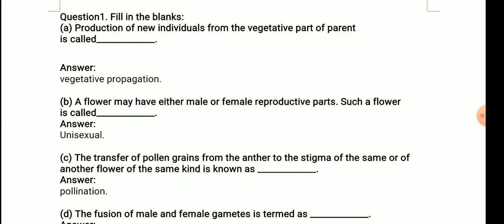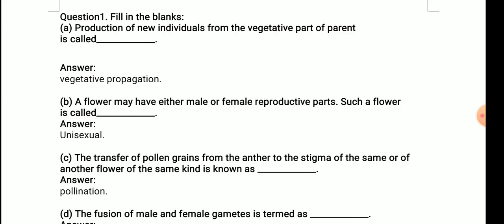B, a flower may have either male or female reproductive parts. Such a flower is called unisexual, means only one of them is present, either male or female, not both. If both, then it is said to be bisexual. So a flower may have either male or female reproductive parts, and such a flower is called unisexual.